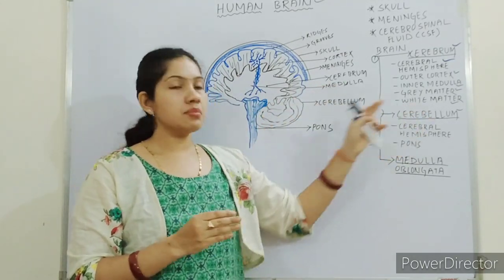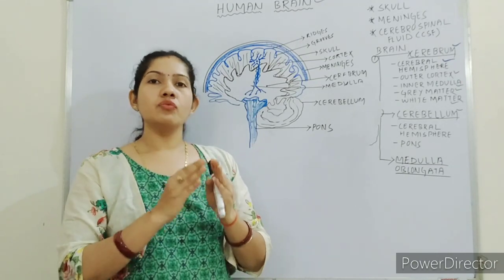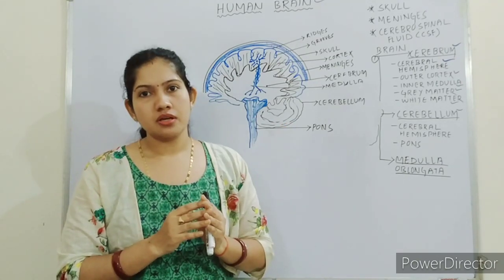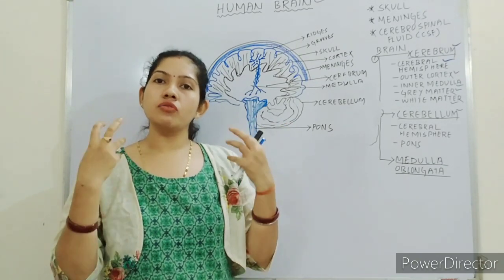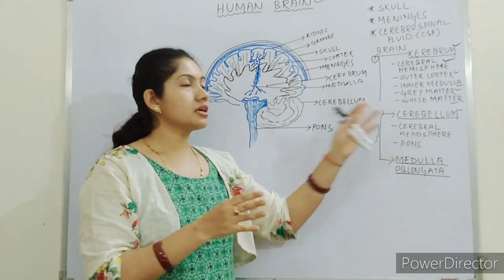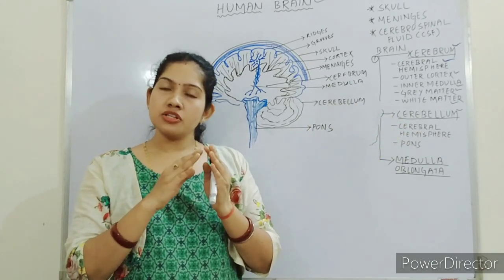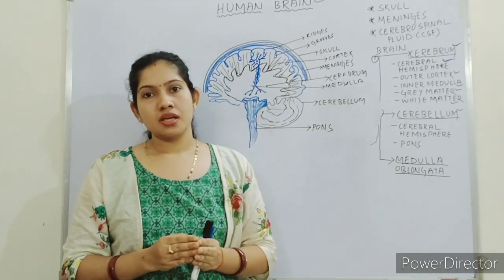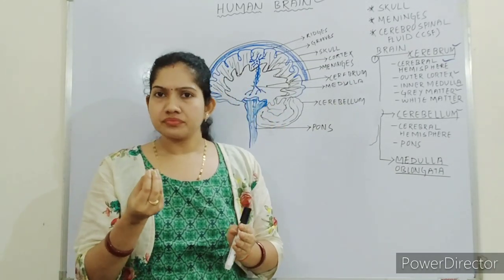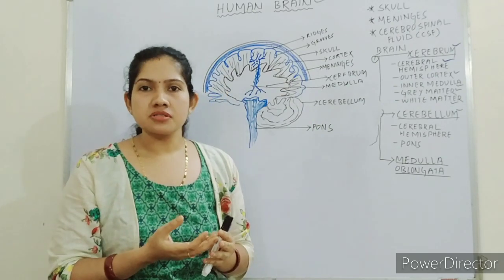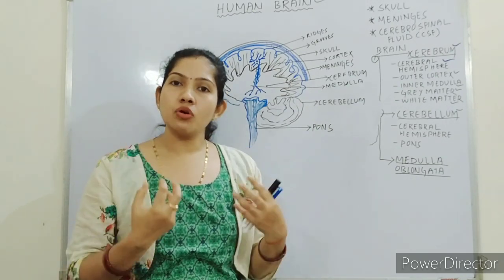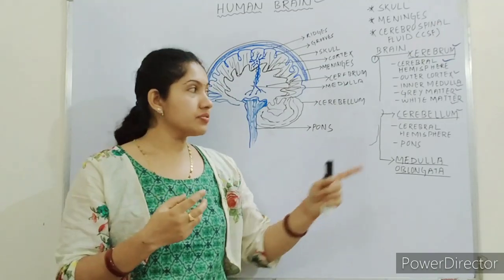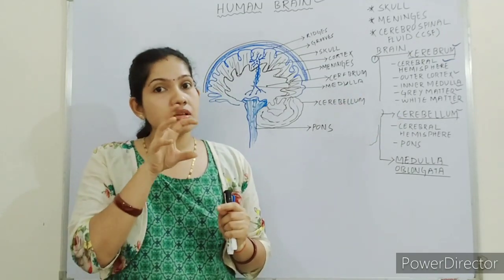So cerebellum controls all the voluntary activities of our body. All the muscular or voluntary activities of our body are controlled by cerebellum, or in short we can write that it controls the posture of our body. You can notice an alcoholic person: whenever someone takes alcohol, the alcohol affects the cerebellum for some period.